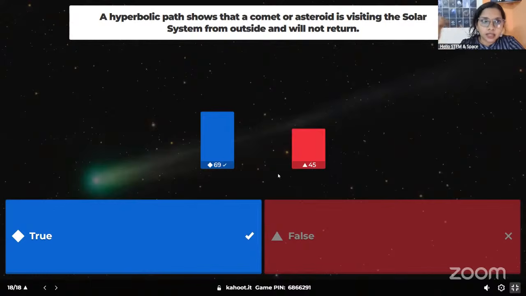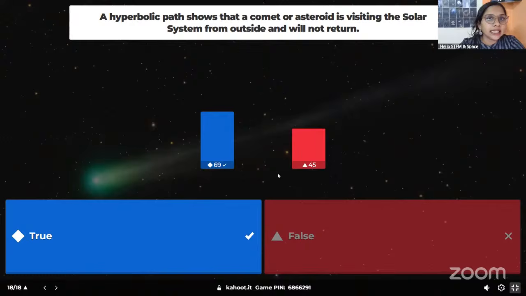They will have very high speed, by which they can escape from sun's gravity. So if you see a hyperbolic path, that means three things. One is they are coming from interstellar space, that means outside the solar system. Second is they will come to our solar system only once, and once they come, they are not going to come back.